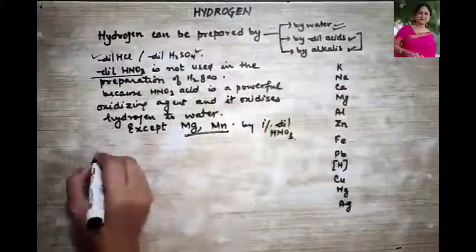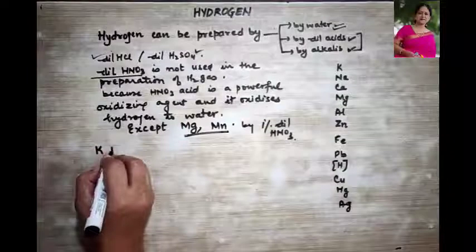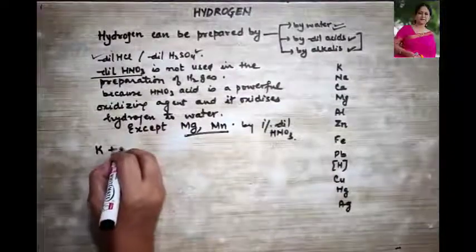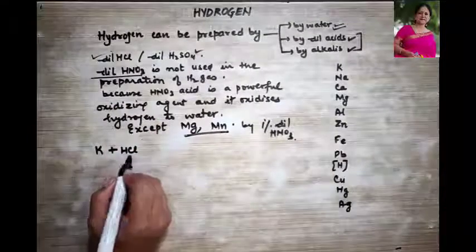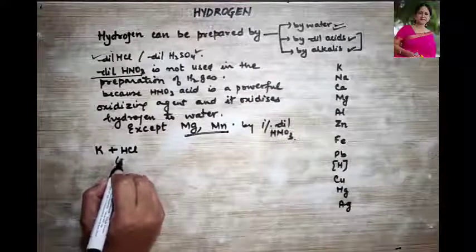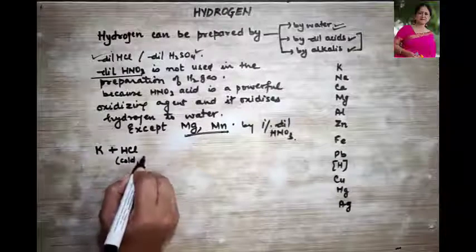I move ahead with potassium. Potassium, when treated with, I'm starting with HCl, what kind of acid should it be? It should be cold and dilute.